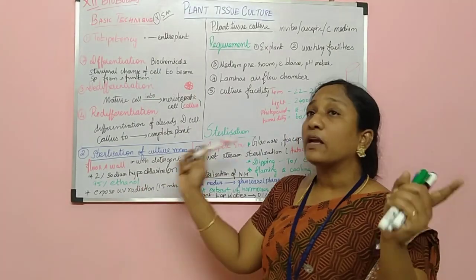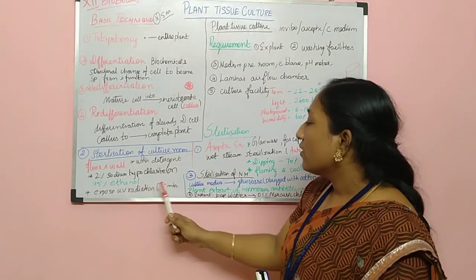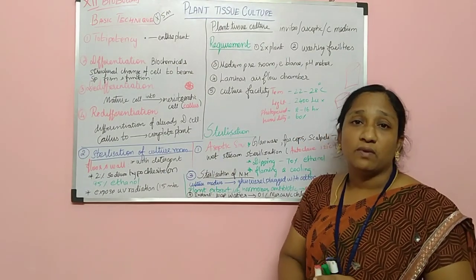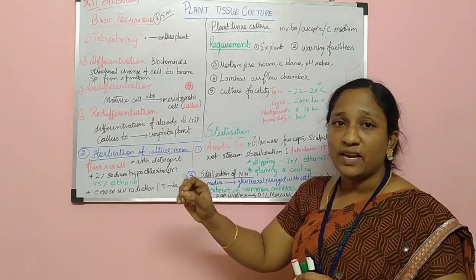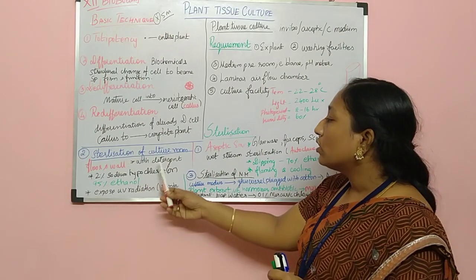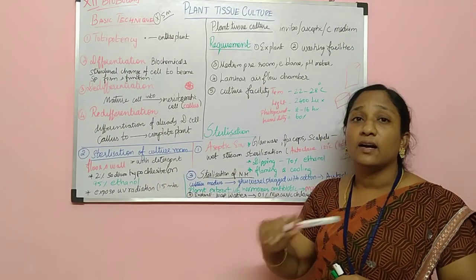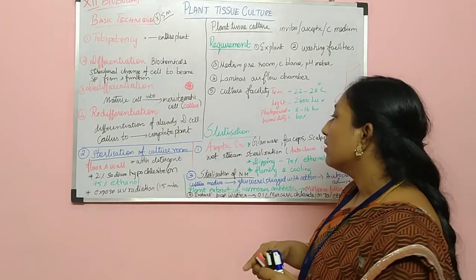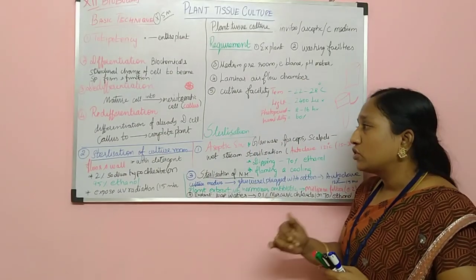And then the room has to be exposed to UV rays for 15 minutes, to avoid other contamination of the culture. So all those things we have to do to clean the floor and wall of the culturing room.